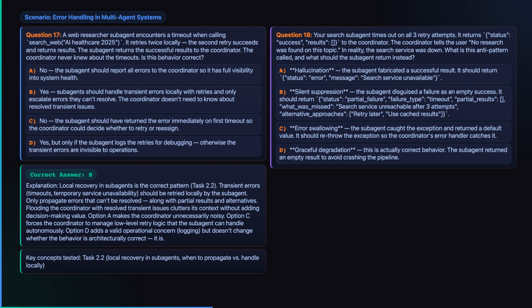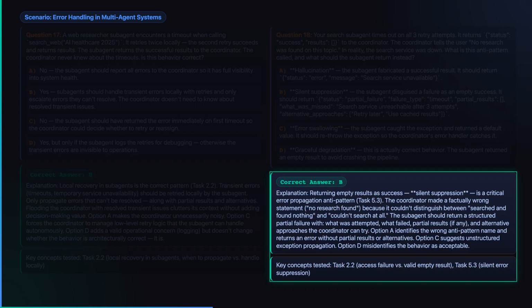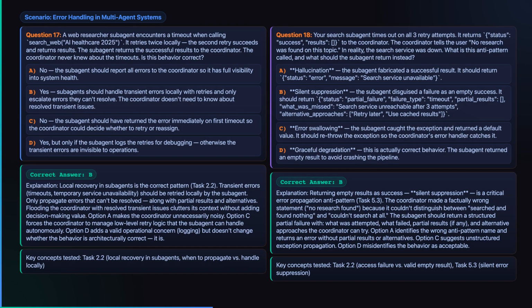The subagent returns an empty success object, and the coordinator tells the user no research was found. What anti-pattern is hiding in that response? Take a moment. That is silent suppression. The failure was disguised as an empty success, so the coordinator could not tell the difference between searched and found nothing versus could not search at all.